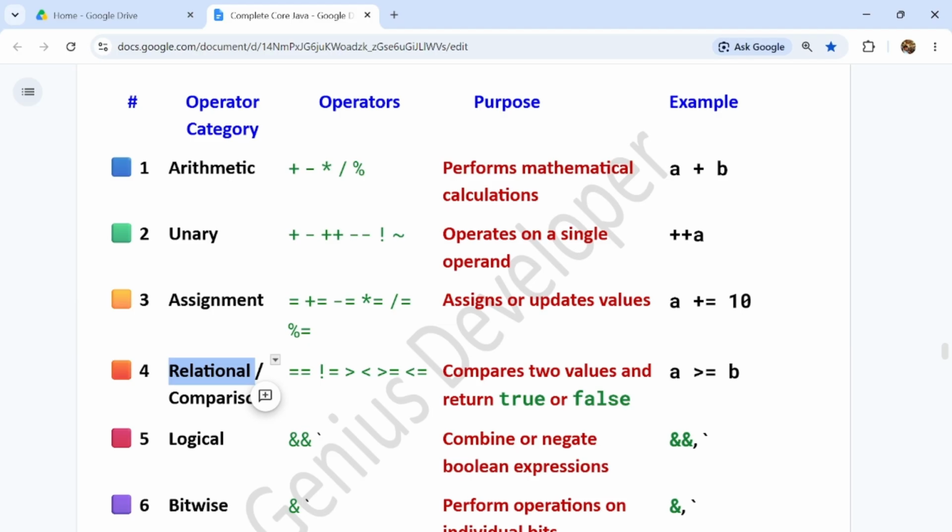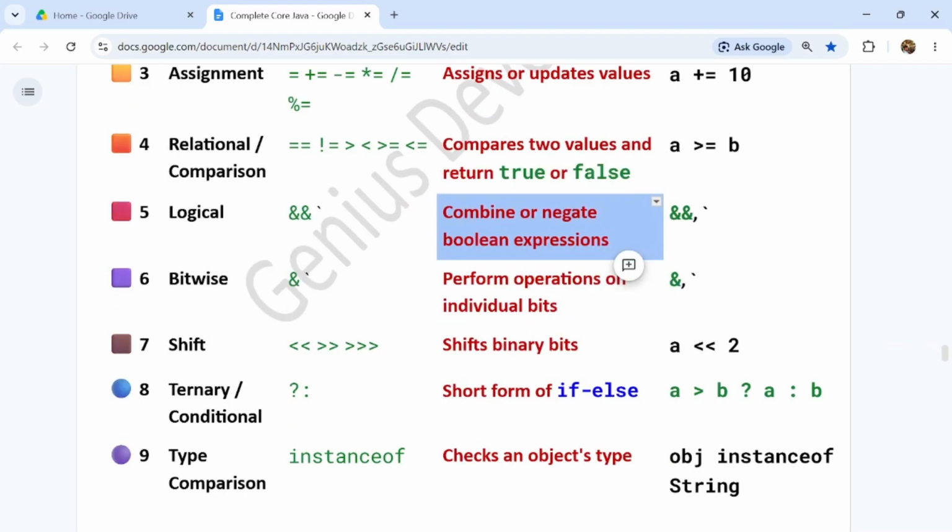Relational or comparison, this is like double equal, greater than, less than, greater than or equal to. All these compare two values and return true or false, guys. This is a very important line, guys. A greater than or equal to b, this will return true or false, guys. Now logical operator, logical is double and operator. This combines or negates boolean expressions. It is used simply as double and, guys.